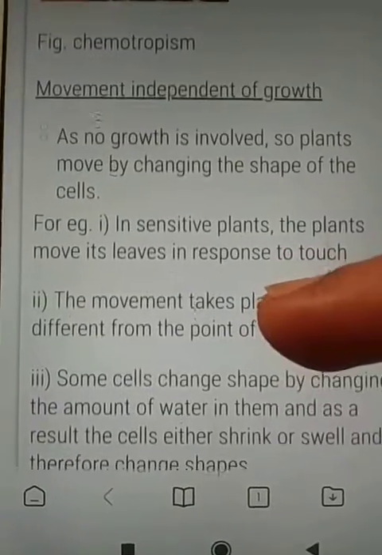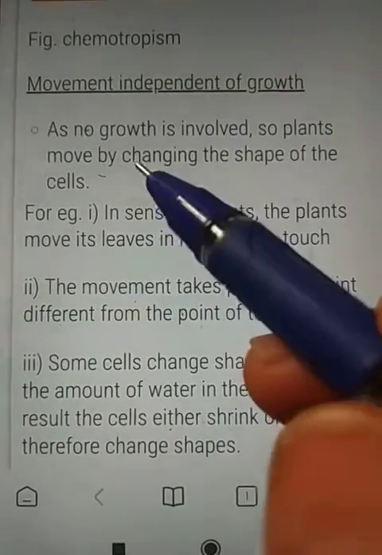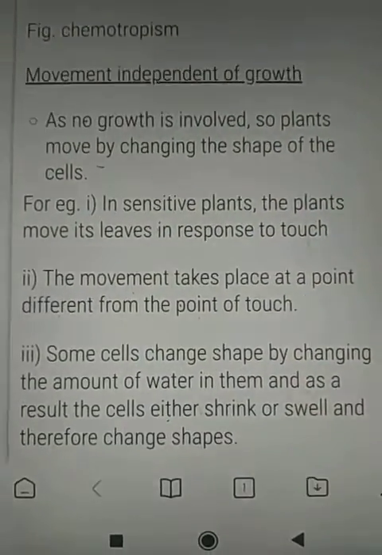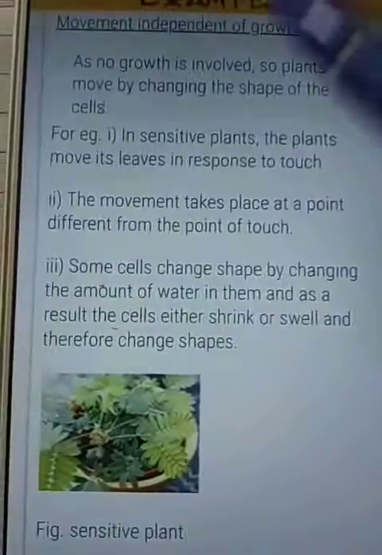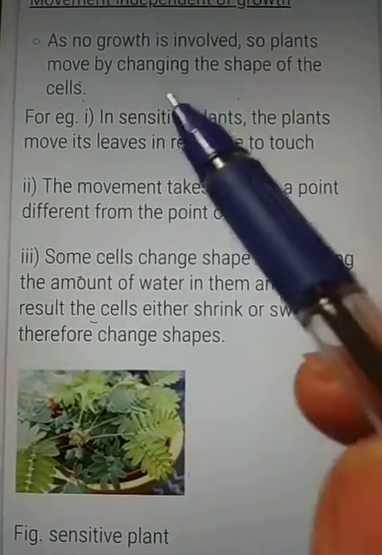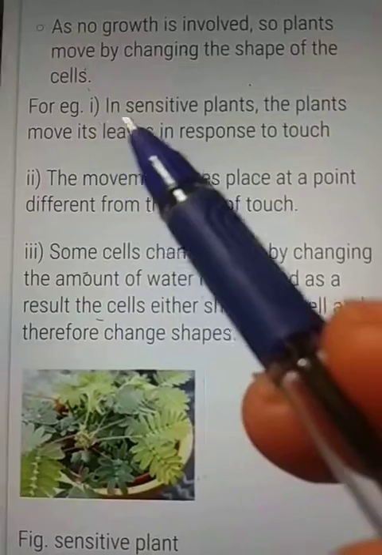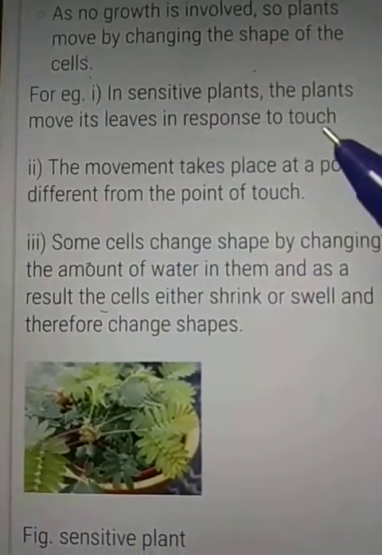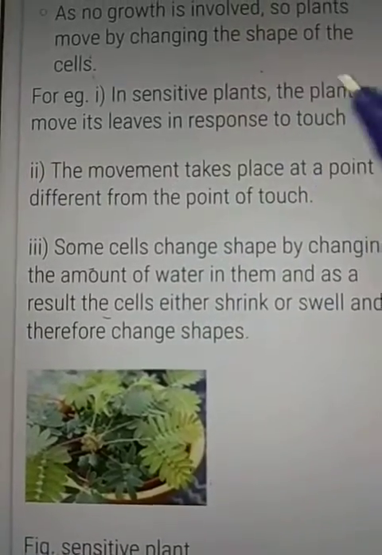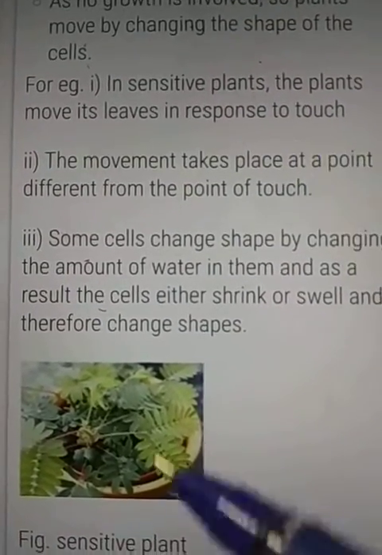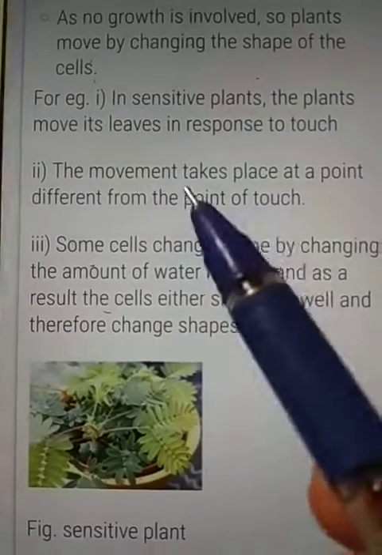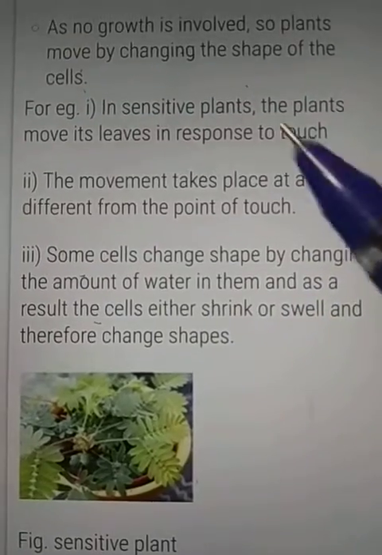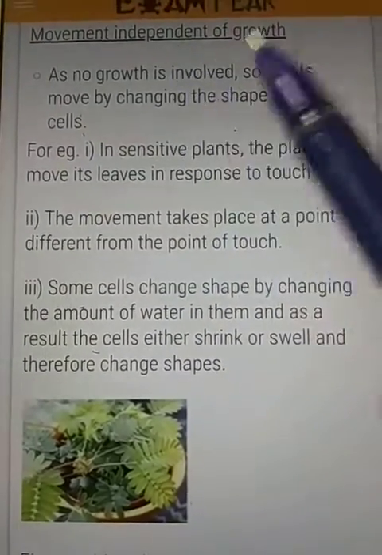Now, movements independent of growth. As no growth is involved, the plant moves by changing the shape of the cell. For example, a sensitive plant moves its leaves in response to touch, like Mimosa pudica, or touch-me-not plant. When we touch the leaves of this plant, it closes its leaves. The movement takes place at a point different from the point of touch. This type of movement is independent of growth.